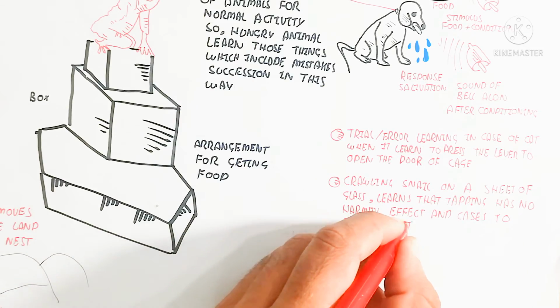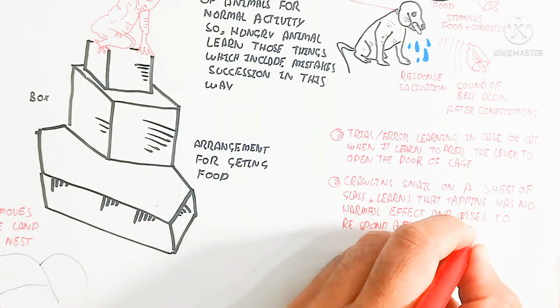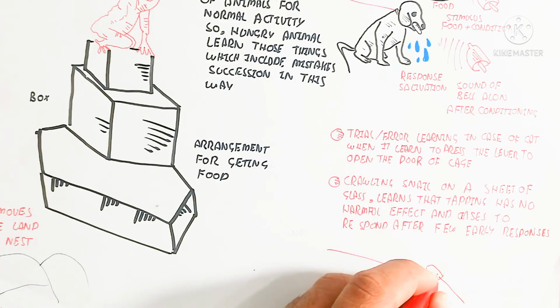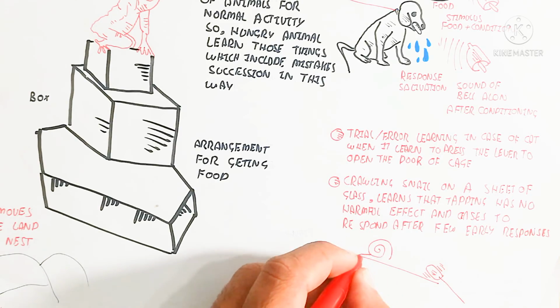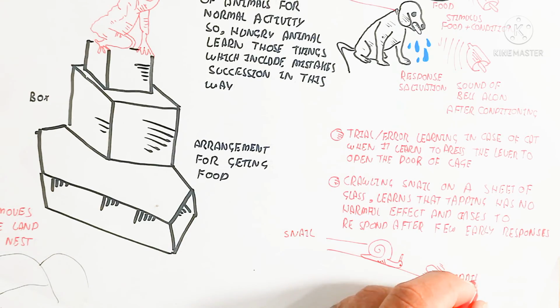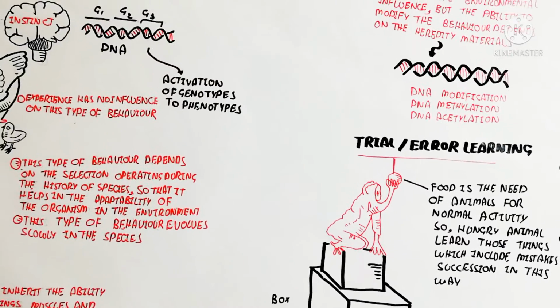For example, when we tap again and again, the snail learns there is no harmful effect. So the snail will move easily and ignore the sound. But initially it does not ignore it. Why? Because it thinks this is a harmful effect.